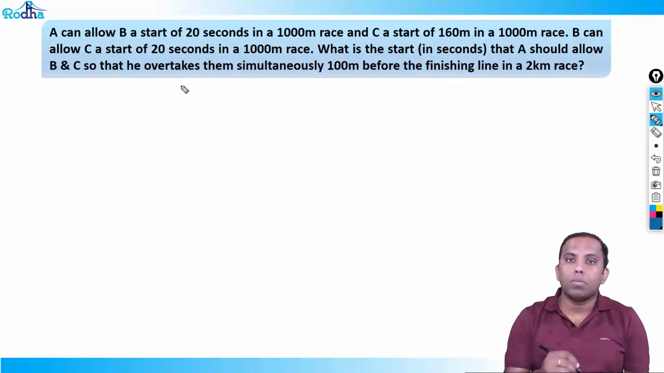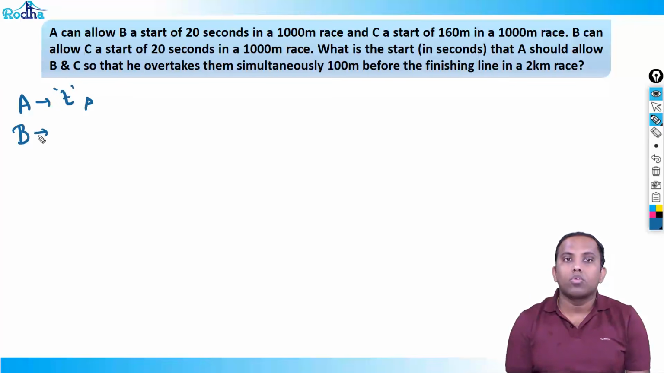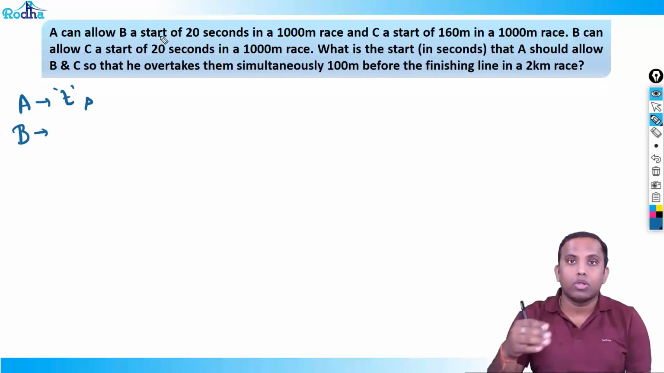If you got the last problem, this will become very easy for you, I hope. So A can allow B a start of 20 seconds. That means if A takes T seconds to finish the race, B will take how much time? B has to run 20 seconds extra from A to complete the race. That means B will take T plus 20 seconds.